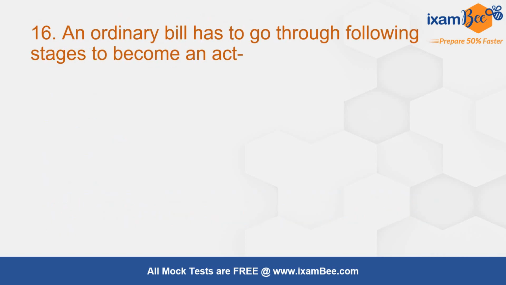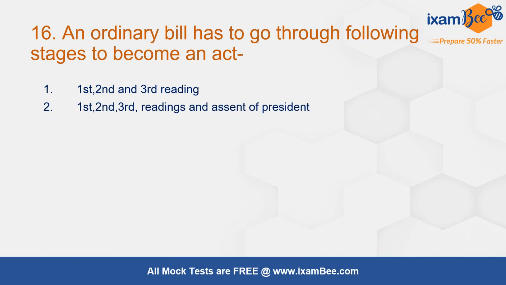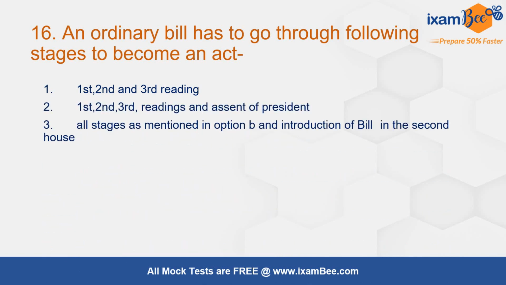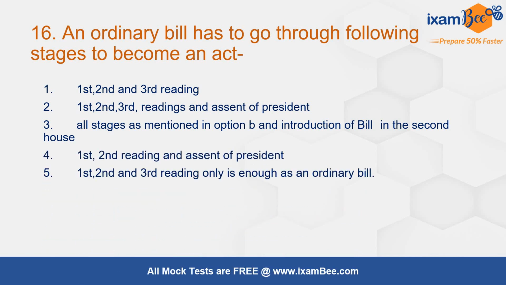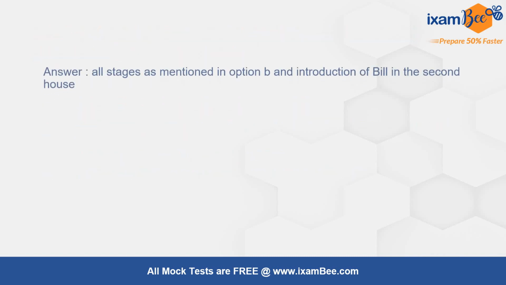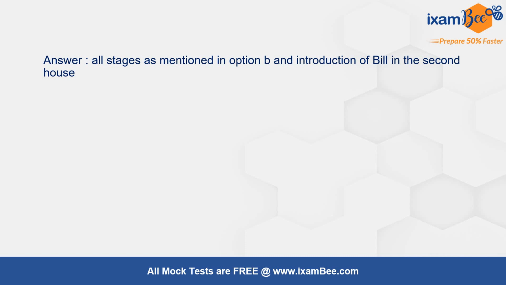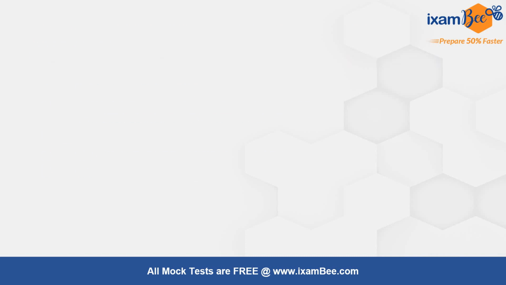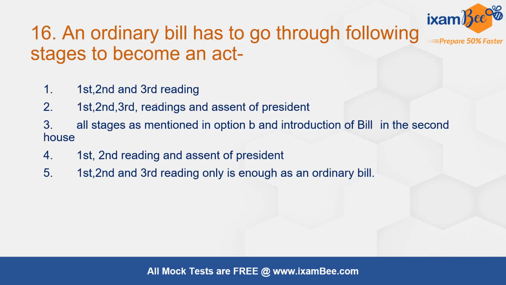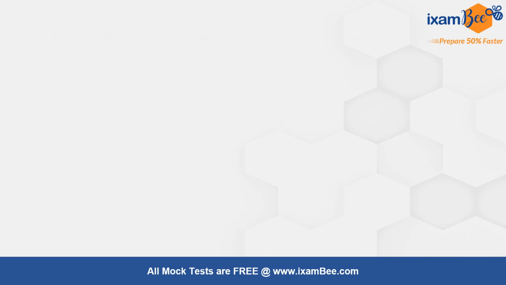Question number 16. An ordinary bill has to go through the following stages to become an act. First, second, third reading and assent of President. All stages as mentioned in option B, an introduction of bill in the second house. First, second reading and assent of President. First, second, third reading only is enough for an ordinary bill. Here the correct answer is all stages as mentioned in option B, an introduction of bill in the second house. So that means first, second, third reading and assent of the president and introduction of the bill in the second house, all of this is required.